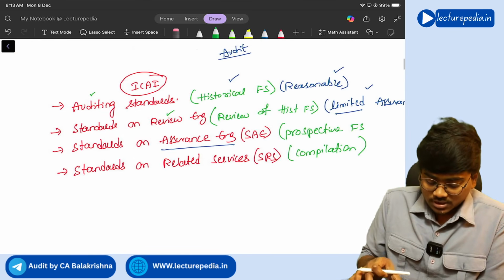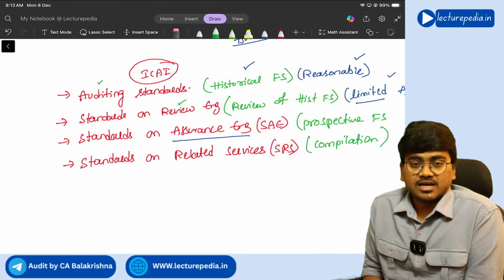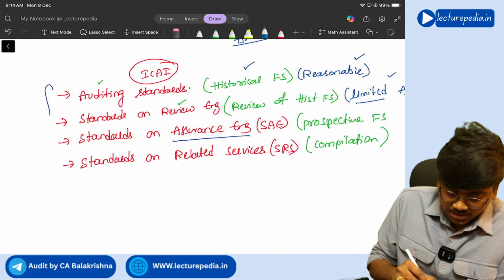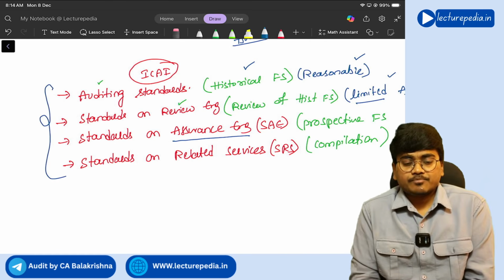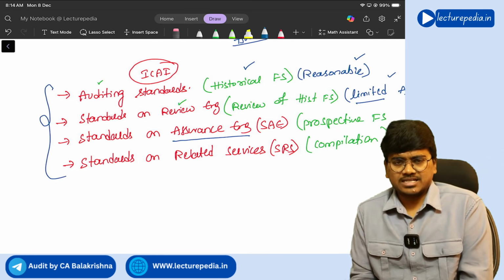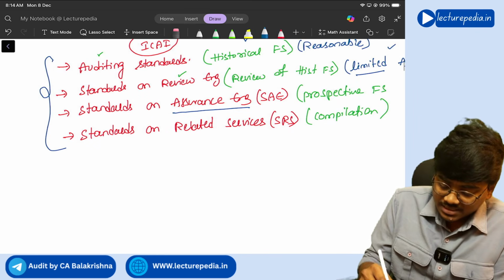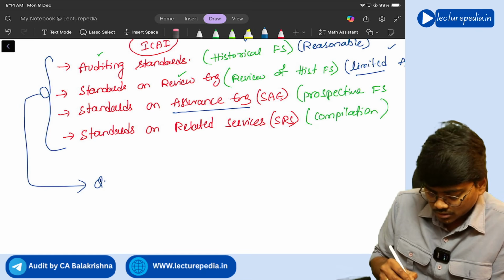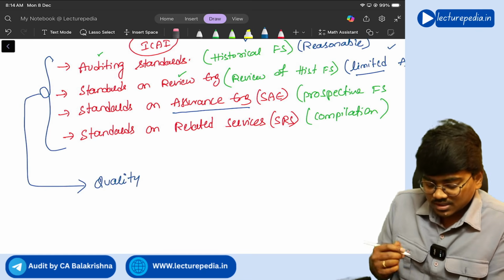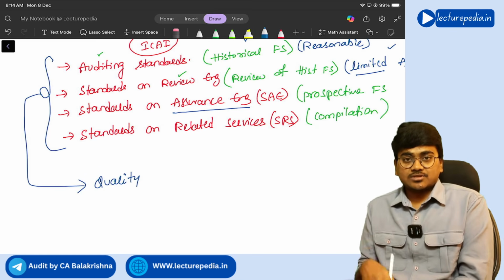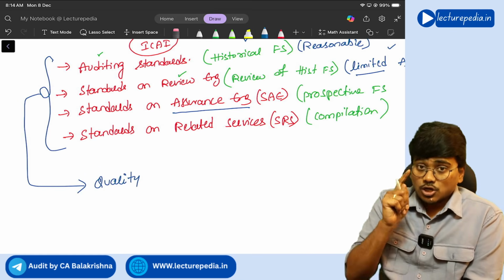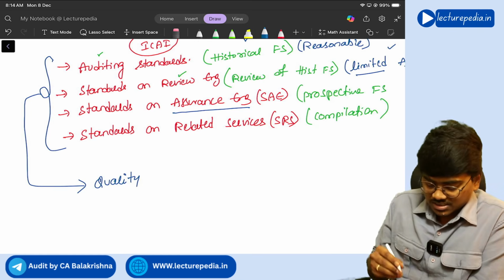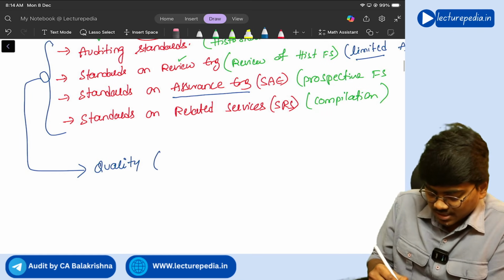So these are the four series of standards that ICAI has issued. Now, in all these types of engagements that the audit firm takes up, it needs to maintain utmost quality, correct or not? So in all the engagements or in all the services that the audit firm provides, quality has to be maintained.